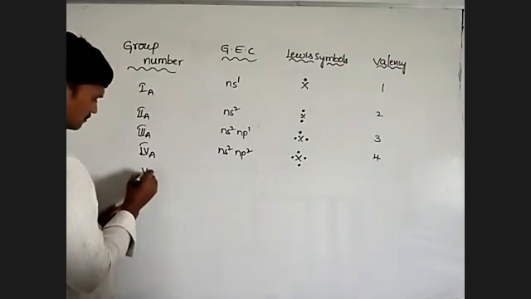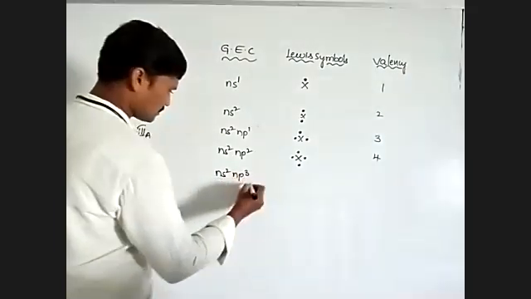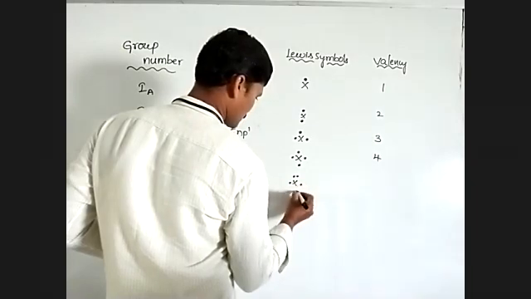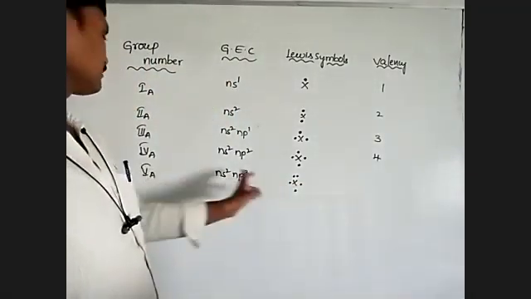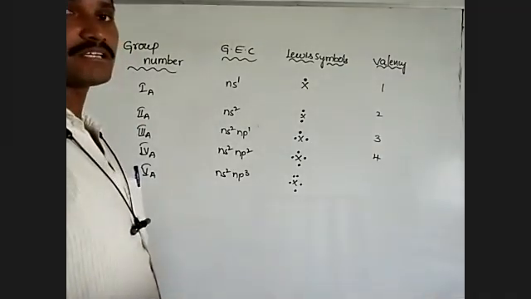Next one, 5th A. Electron configuration ns2 np3. Here 5 valence electrons are around the atom X. From 5A to 8A, valency is equal to 8 minus group number.